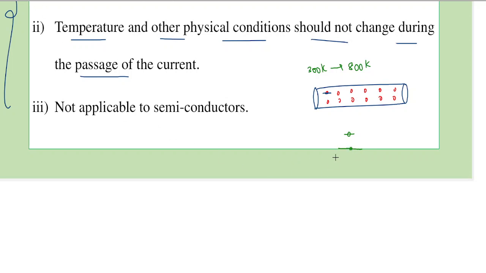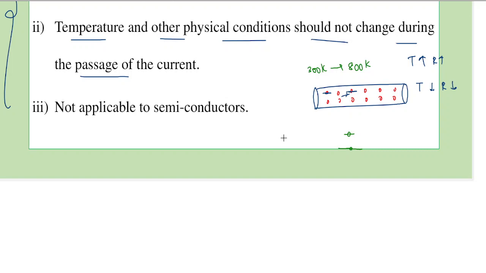Now since the atoms are vibrating more vigorously, a given electron will have more collisions, because the atoms cover more distance. Which means as temperature increases, resistance also will increase, and vice versa. When temperature decreases, resistance will decrease.